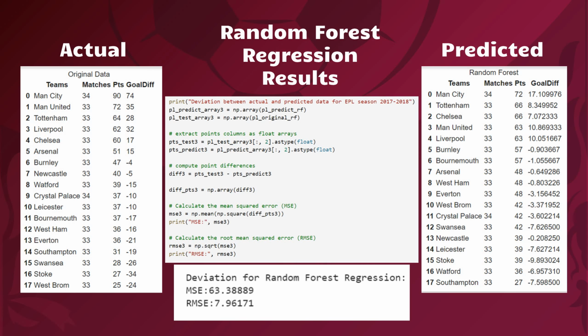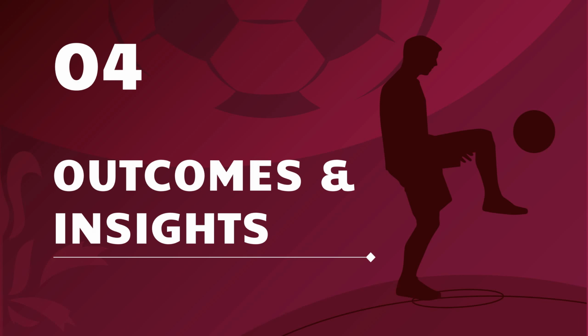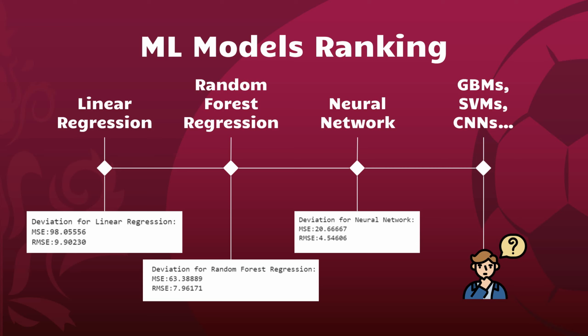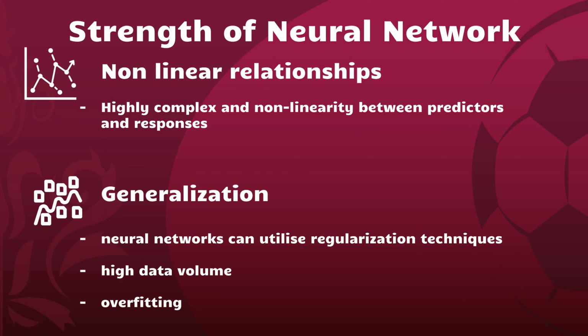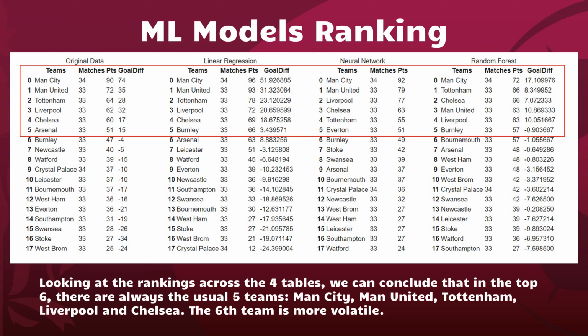To recap, we can see that the various machine learning models could model the ranking of different teams. You can see from the RMSE that neural network is best, followed by random forest, and finally linear regression. The reason behind this is that neural network can model highly non-linear data relationships of variables and use regularization techniques to prevent overfitting. In addition, recalling our personal objective of the 6 teams, we can see that 5 teams are consistently there, and we can expect this team to qualify for champion of Europa League.